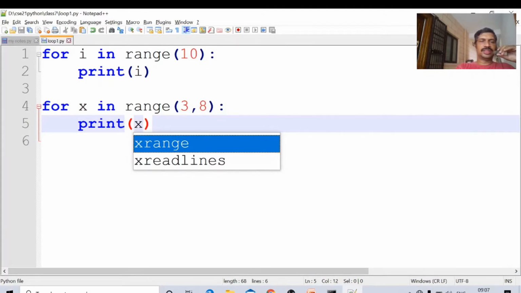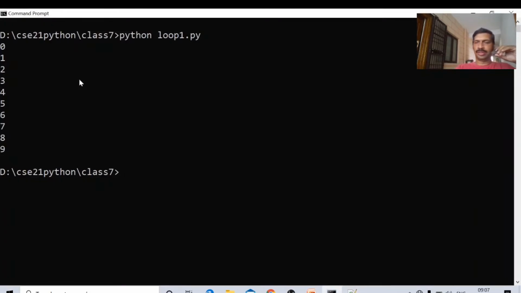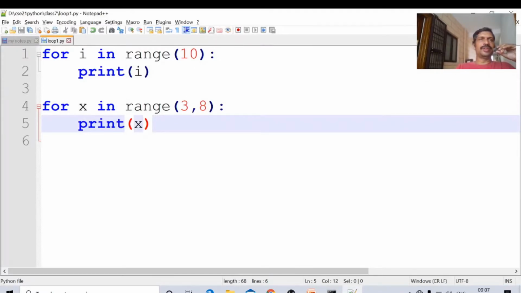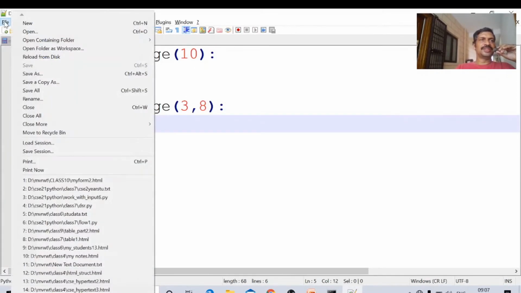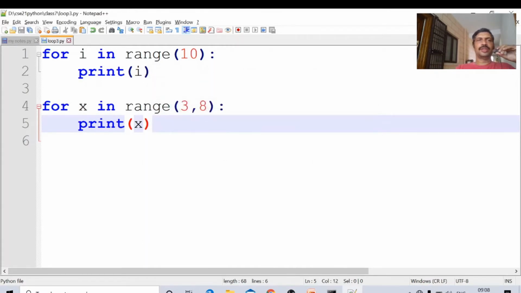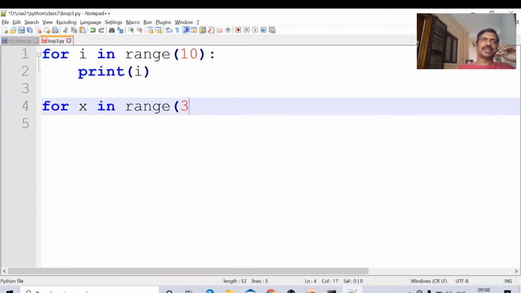Control S, Alt tab. Now I am running the same program. Observe here: the first time 0 to 9 is printed, the second time 3, 4, 5, 6, 7. In order to print the numbers from 3 to 7, I will use it like this. I am saving this file with another name, loop3.py.